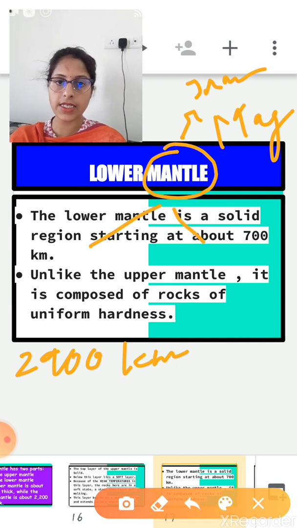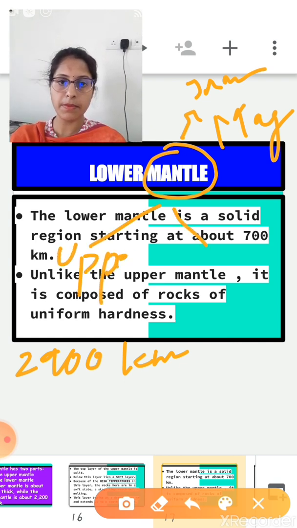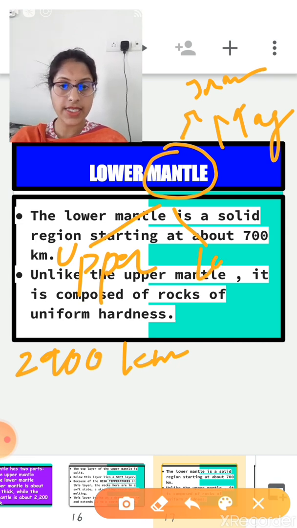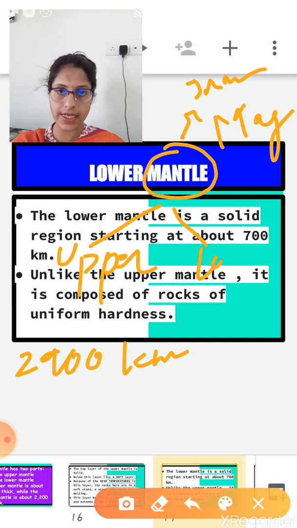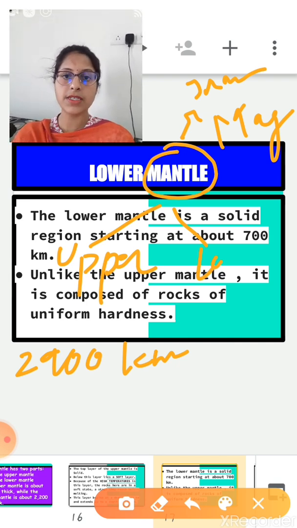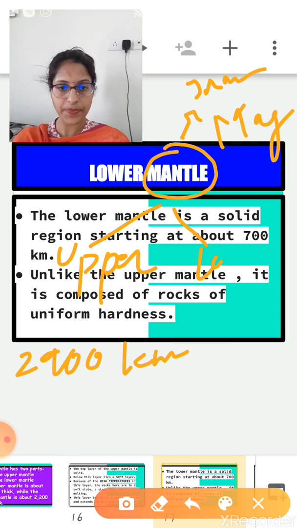This layer consists of two parts: the upper mantle and the lower mantle. As I said, the average temperature of the upper mantle is around 870 degrees Celsius and the lower mantle temperature is around 2,200 degrees Celsius. So this is all about the second layer of the earth, the mantle.